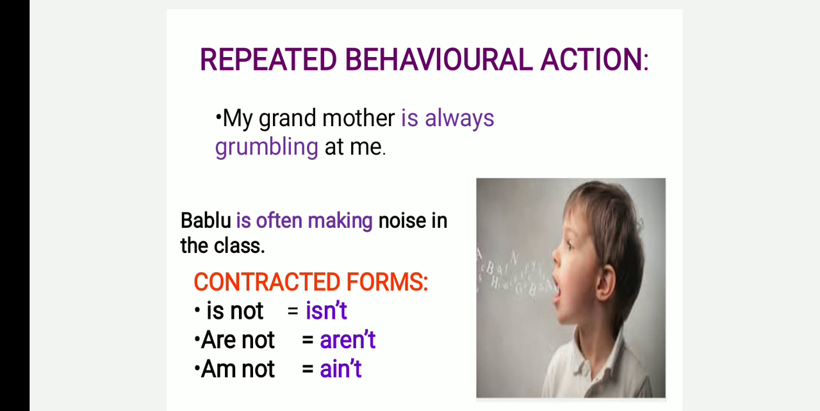And here I have given the contracted forms. We use them when we are learning negative sentences. What is the contracted form of is not? Isn't. Are not, aren't. Am not, ain't.